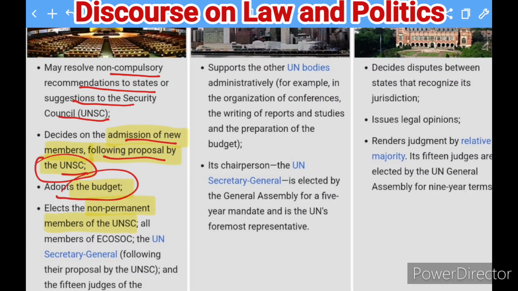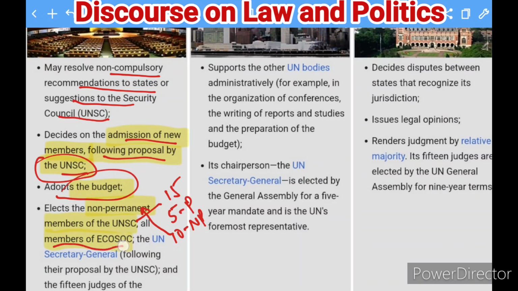The total number of members of the Security Council is 15, and out of 15 only 5 are permanent and 10 are non-permanent. For these 10 non-permanent members they hold elections, and they also elect members for ECOSOC, that means the Economic and Social Council.